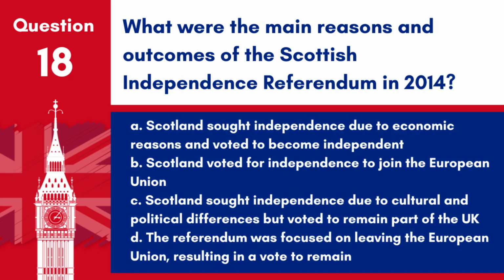Question 18. What were the main reasons and outcomes of the Scottish independence referendum in 2014? A. Scotland sought independence due to economic reasons and voted to become independent. B. Scotland voted for independence to join the European Union. C. Scotland sought independence due to cultural and political differences, but voted to remain part of the UK. D. The referendum was focused on leaving the European Union, resulting in a vote to remain.